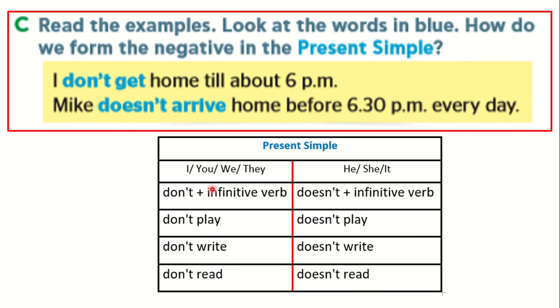I don't play, you don't play, we don't play, they don't play. He doesn't play, she doesn't play, it doesn't play. I, you, we, they don't write. He, she, it doesn't write. I, you, we, they don't read. He, she, it doesn't read.